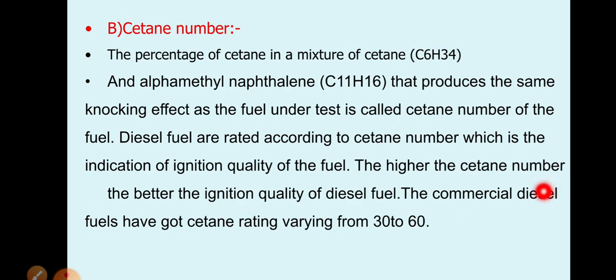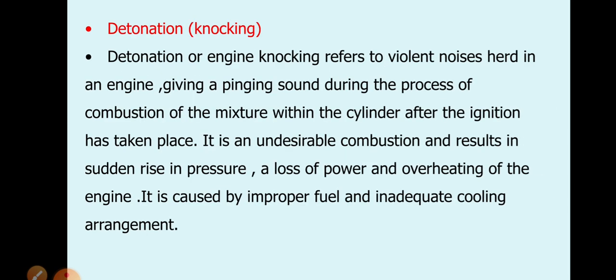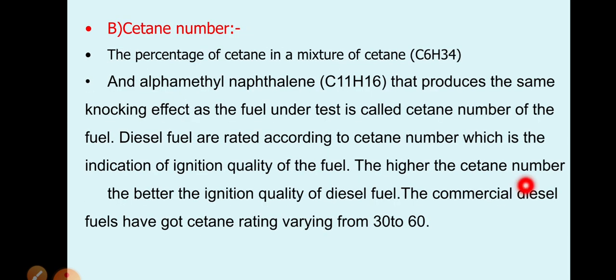Then cetane number. The cetane number is the percentage of cetane, C16H34, in a mixture of cetane and alpha methyl naphthalene, C11H10, that produces the same knocking effect as the fuel under test. Diesel fuels are rated according to the cetane number, which is an indication of ignition quality of the fuel. The higher the cetane number, the better the ignition quality of the diesel fuel. Commercial diesel fuels have a cetane number rating varying from 30 to 60.